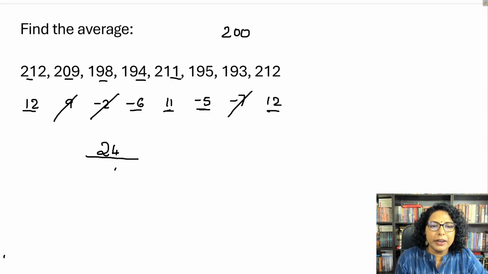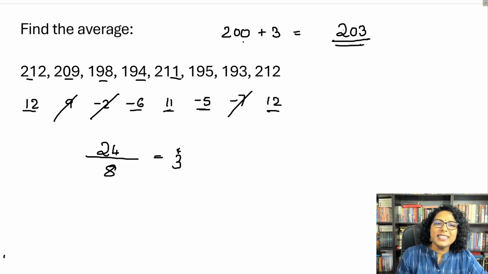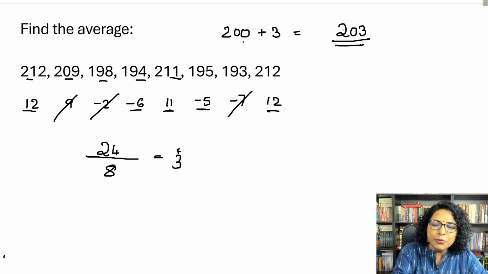So 24 divided by 8. So the total average comes out as, you have to add this 3 to this 24 by 8. So your answer would be, let me just write down over here, the final answer is 200 plus 3. So 203 is the average. Easy, right? So here you're adding much smaller numbers rather than adding 212, 209 and all. So that makes it easier. So let's move on to the next one.